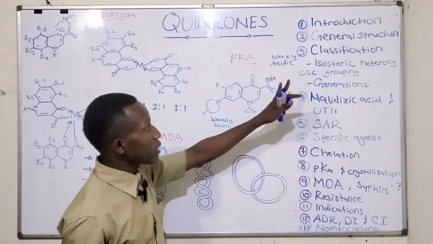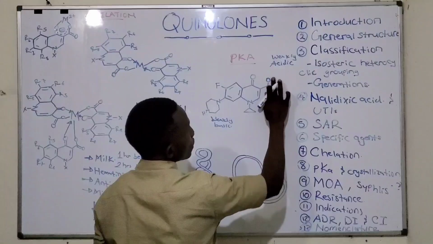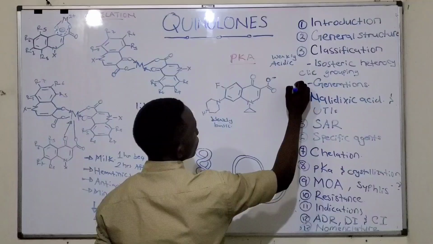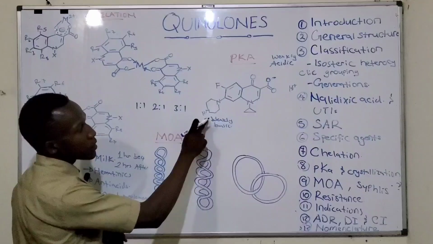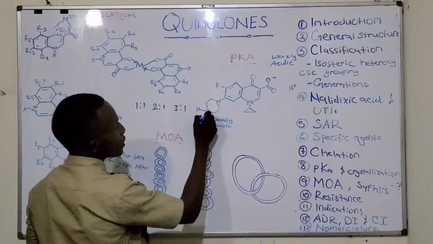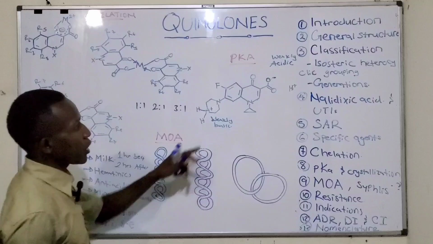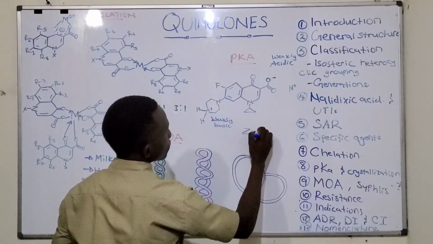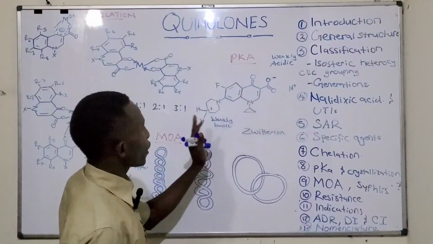In the basic media, this group will ionize, releasing the hydrogen ion into the medium. So it will be like this, to be minus. But in acidic media, this nitrogen here will attract the proton. So it will be plus to ionize like this. So we can have the zwitterion when these two groups are both ionized.